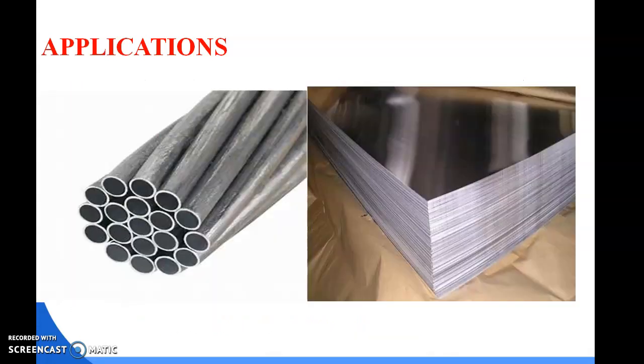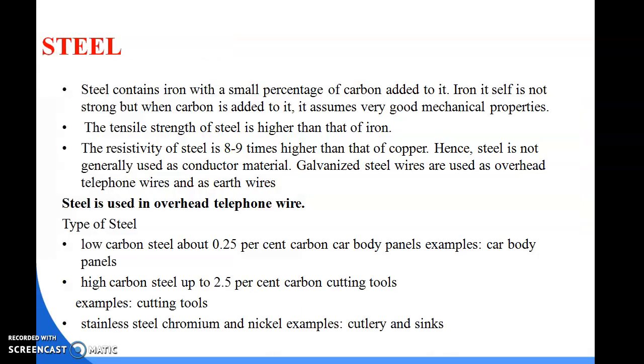So this is the aluminum. We know these are aluminum sheets, and these are aluminum conductors, like we have seen different types of aluminum rod. There are different applications of aluminum. In the case of a bus bar we are using an aluminum bar, that is the aluminum bus bar, and these are the different types of application.